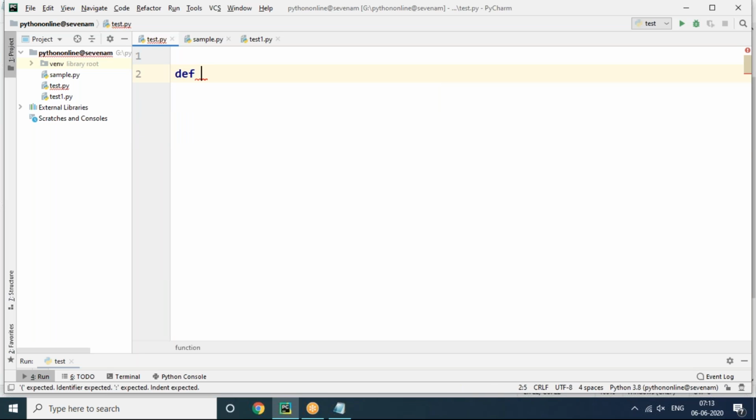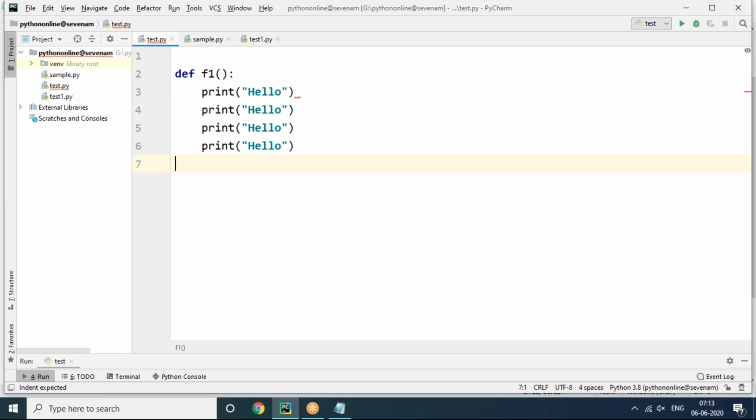Now you can see def is the function keyword. This is defining the function. My function name is f1. No parameters I'm taking, the colon is compulsory, and here in the function body I'm writing valid statements. Now this is called creating a function. It is the first time I'm trying to create one here. This is creating a function.